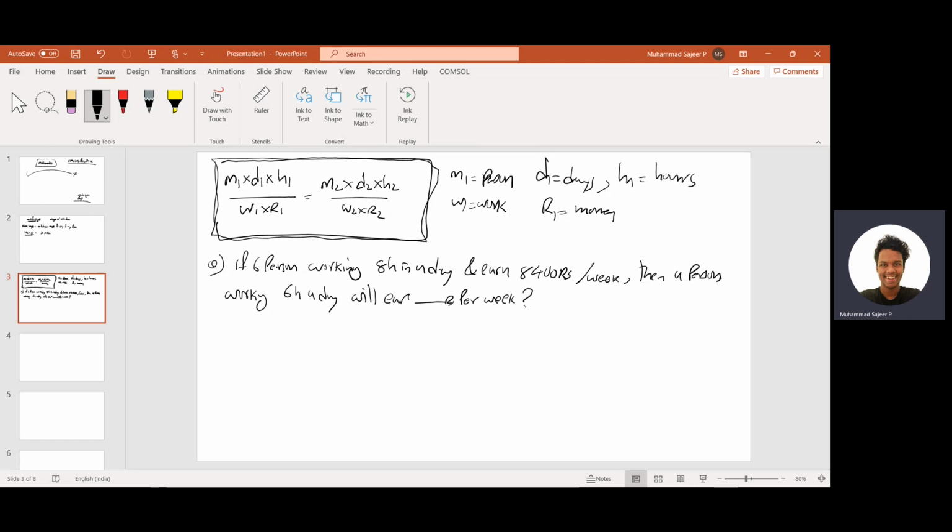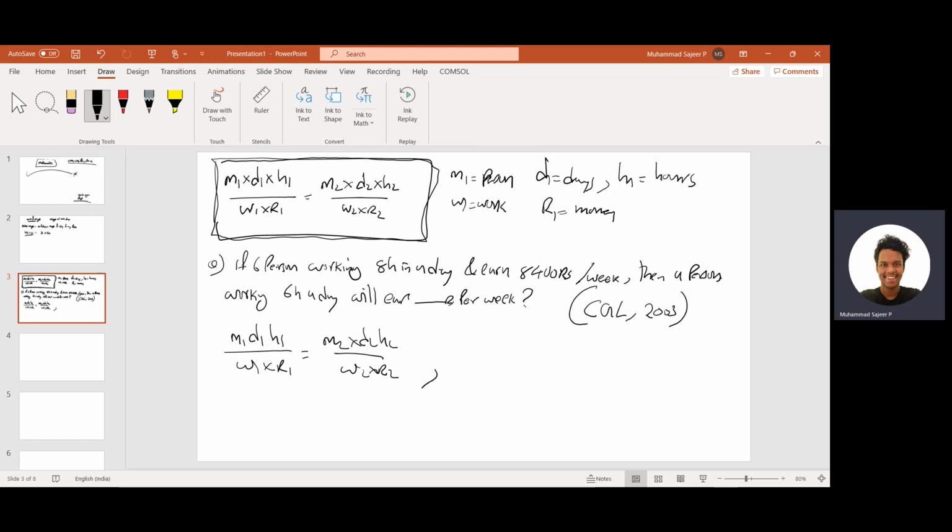It's a question. So this is actually asked in a CGL in 2023. It's a previous year question. Okay, so per week. So what will be the answer? So we will be using the above formula. So the formula I will again write: M1 D1 H1 divided by W1 into R1 equal to M2 D2 H2 by W2 into R2. Okay.